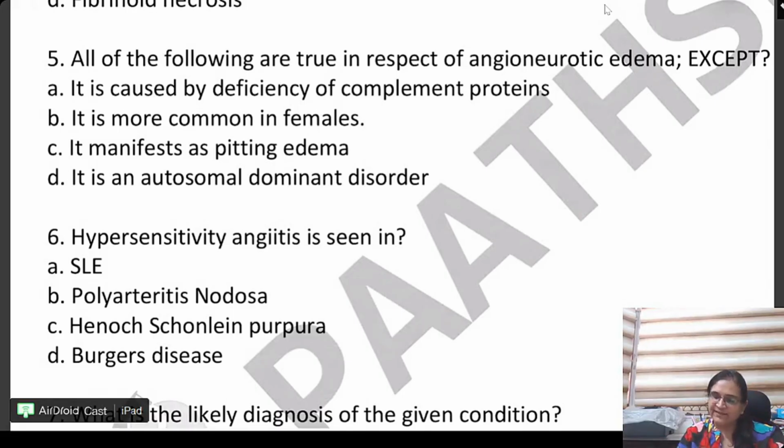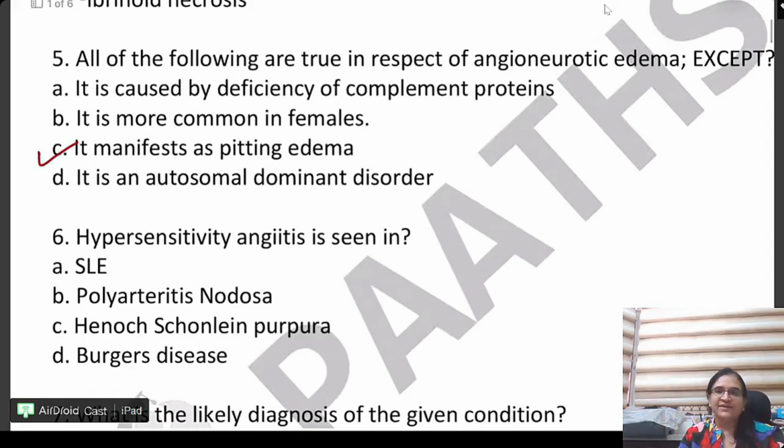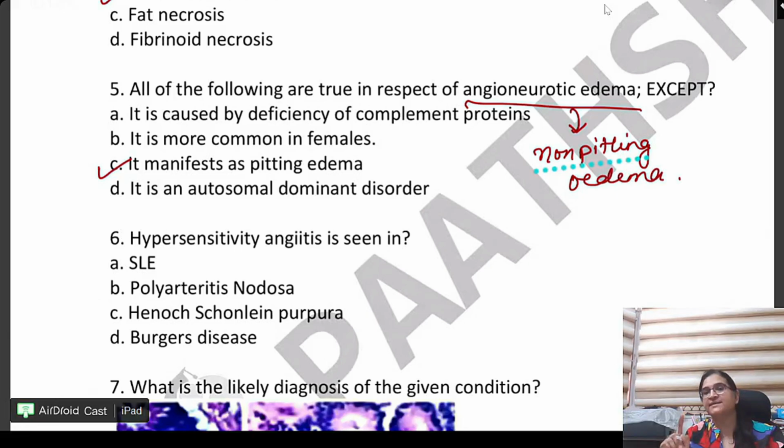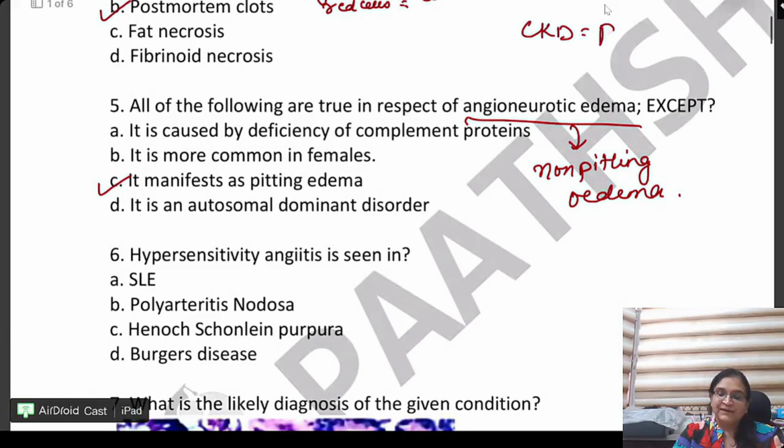Very good, Dr. Sweta. Very good, beta. Why? Because angioneurotic edema is non-pitting edema. Very important difference. Pitting edema we only see in CKD. So pitting edema we see in CKD, chronic heart failure, or we may see it in liver disorders.